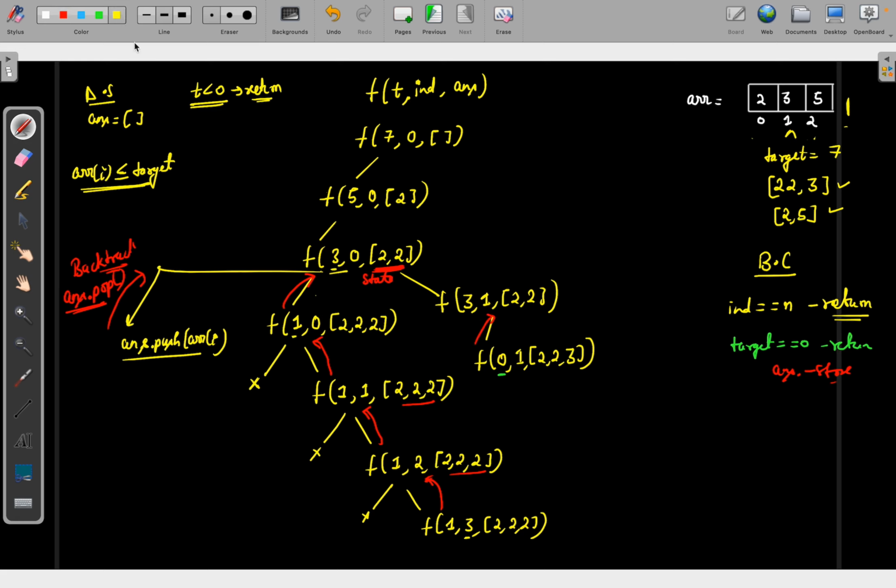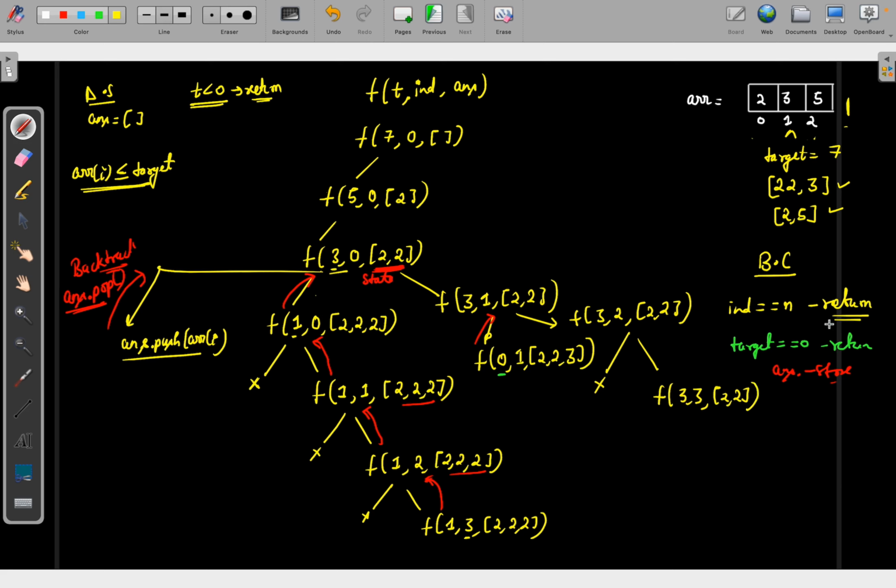Once I return, I have here this pick call. So where is my not pick call? I will do the not pick call, where I have not picked it, and I will move with the index. I am at index 2, and this is my data structure. Now from here, again I have a pick and a not pick call. Will I pick 5? No, because it will make my target less than 0. So I won't pick it, and I will again move ahead, so it will be 2, 2 with this one.